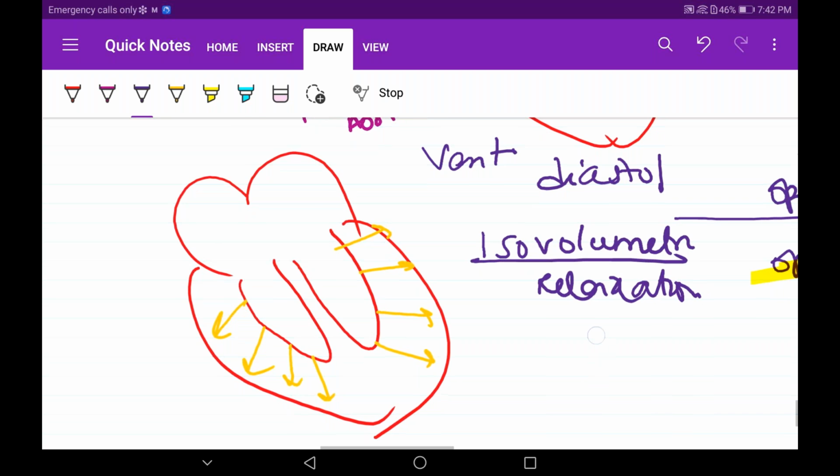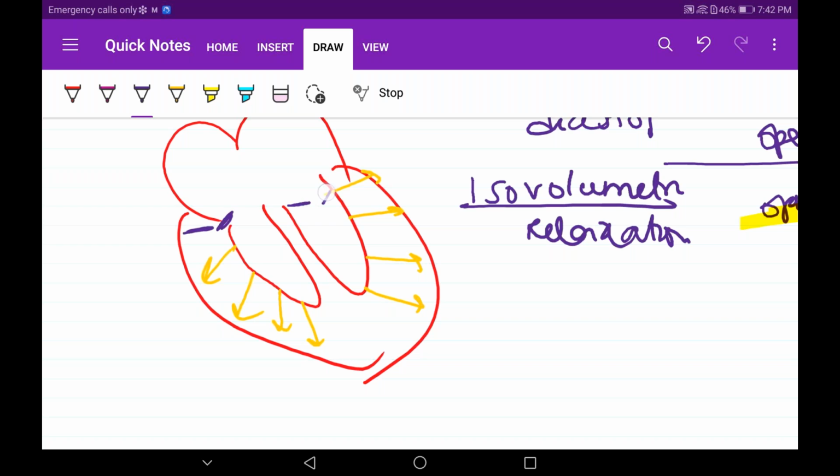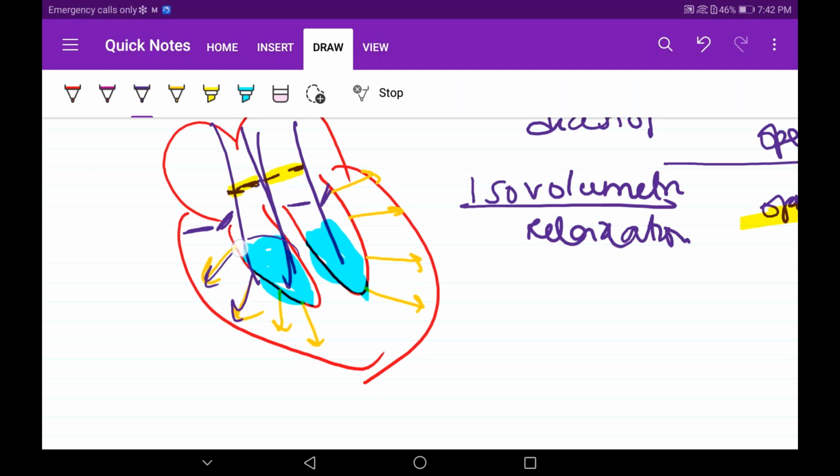Again I will explain. The tricuspid valve is also closed and the bicuspid valve is also closed. And just now, in the previous stage, protodiastole, the pulmonary valve got closed and the aortic valve also got closed. Again it's becoming a closed chamber. Again the volume of blood remains the same. Whatever amount of blood is remaining is getting relaxed, so the volume is remaining the same. Since it is relaxing, it is a diastole phase, and the volume is remaining the same, I'm calling it isovolumetric relaxation.